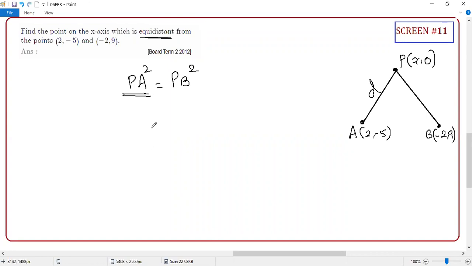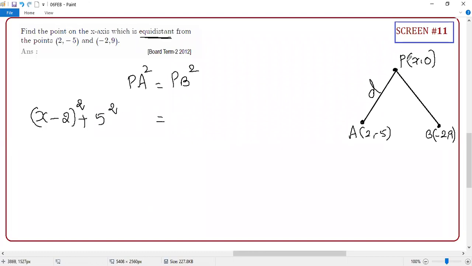Okay, who is ready to say what is PA? Sir, what is the distance, sir? Normally, if it is a number, you will say immediately. But X means what you will represent? Always represent the English letter first, then the number second. X minus 2 square. Yeah, guys, this is easy, no? What is the distance between 0 and minus 5? 5 square.